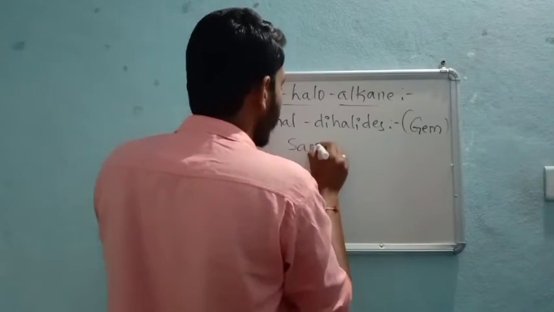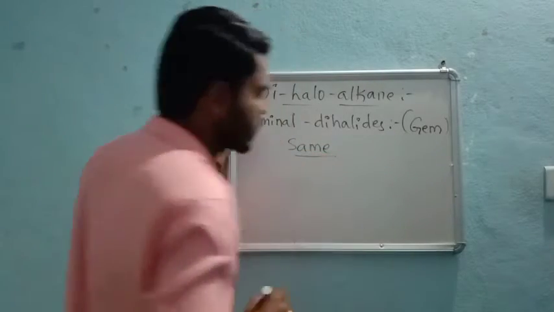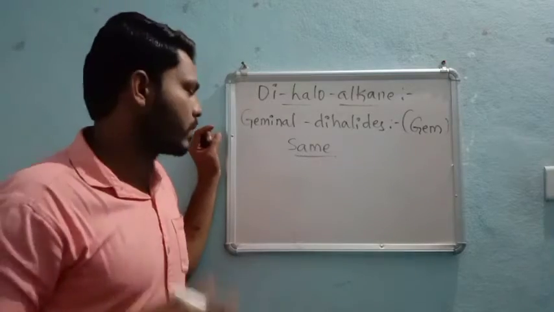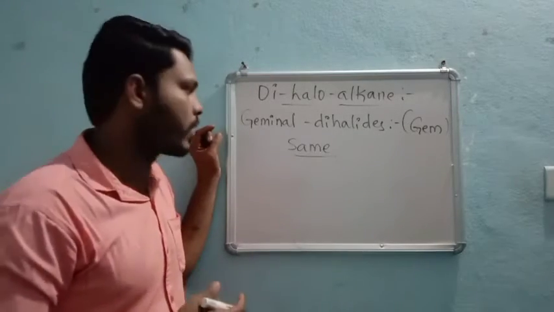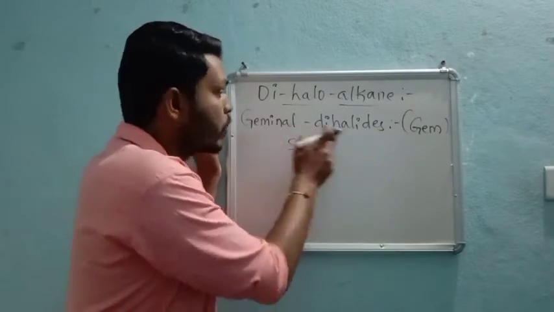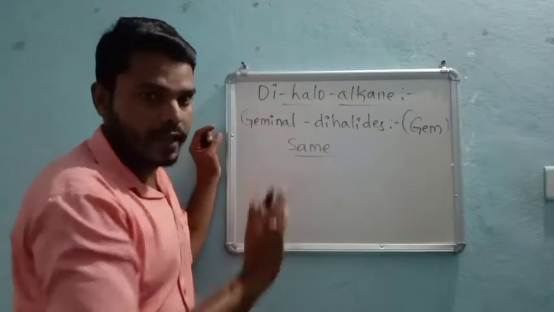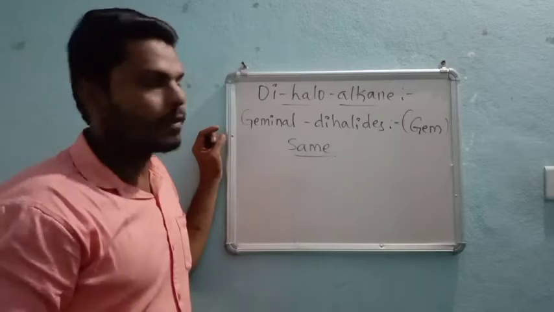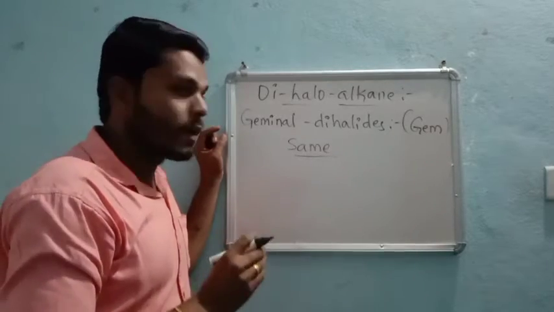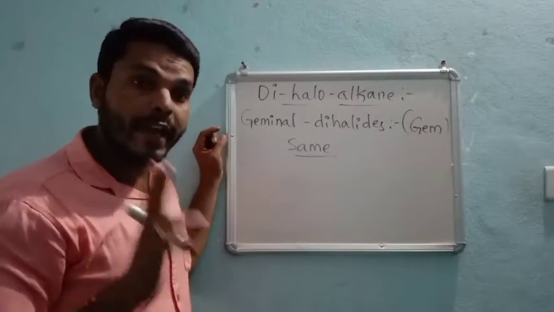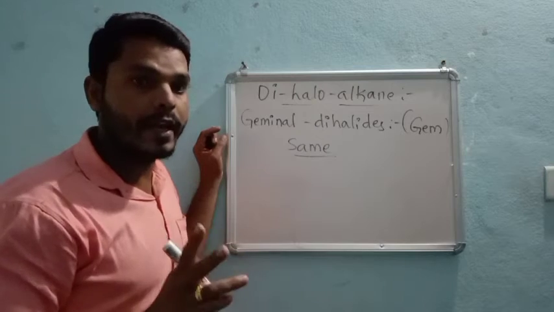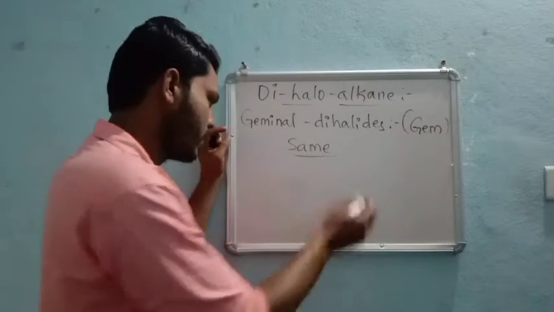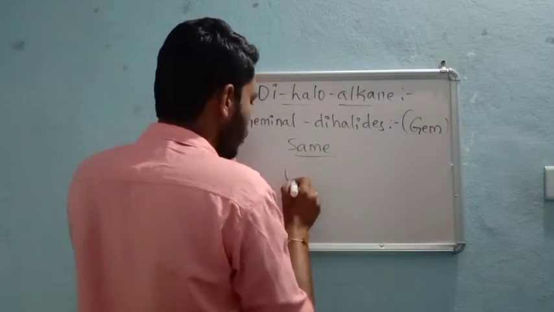If you are making notes, listen to these words carefully. Of course it is a haloalkane type, but if both the halogens are attached to a single carbon atom, as I have just shown you, right?